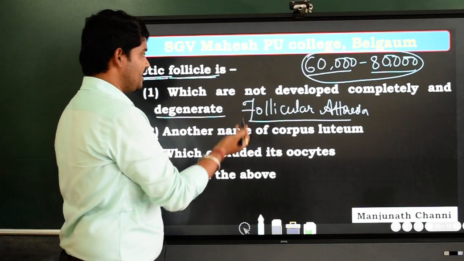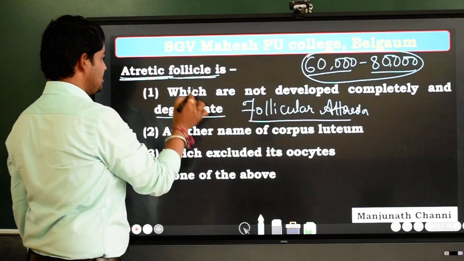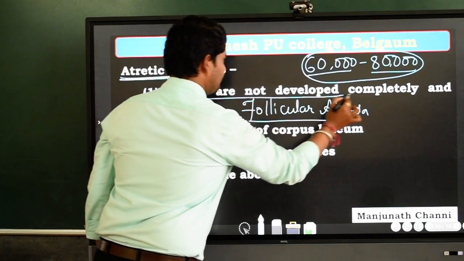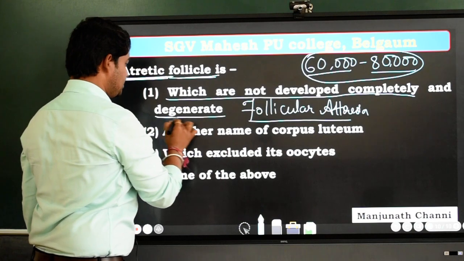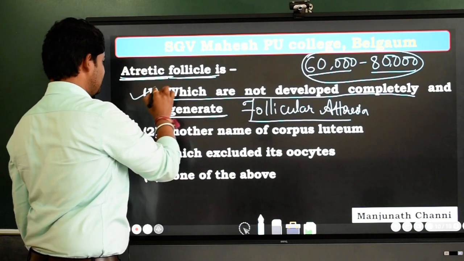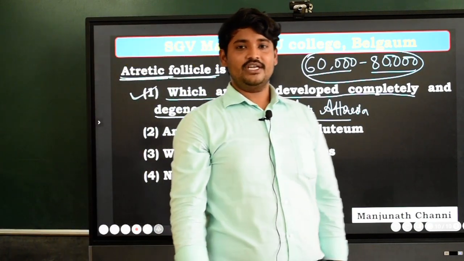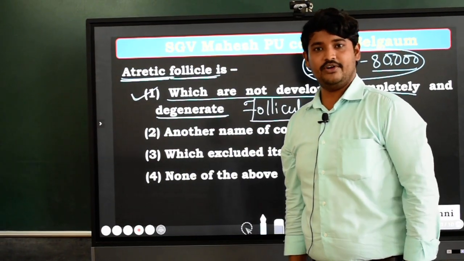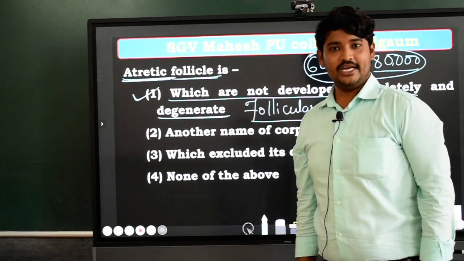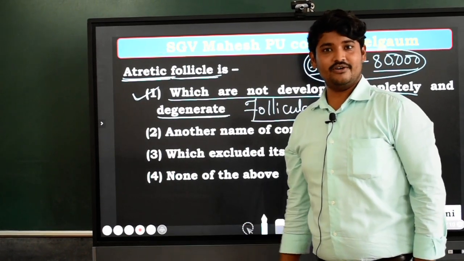By this we can easily conclude that an atretic follicle is one which is not developed completely and gets degenerated. So option A is the proper one. Clear? Like this we can solve a few more questions in our further videos. For many updates, stay tuned to our channel. Thank you.